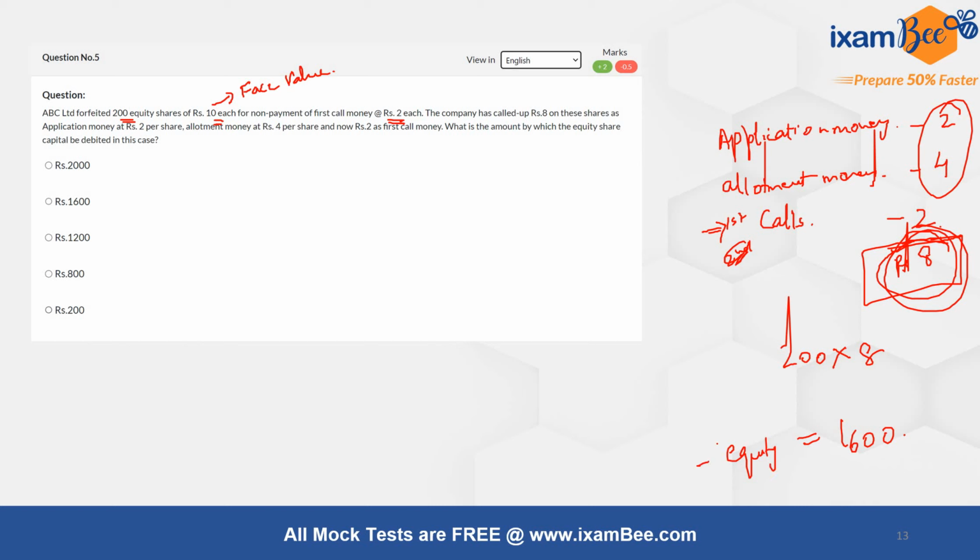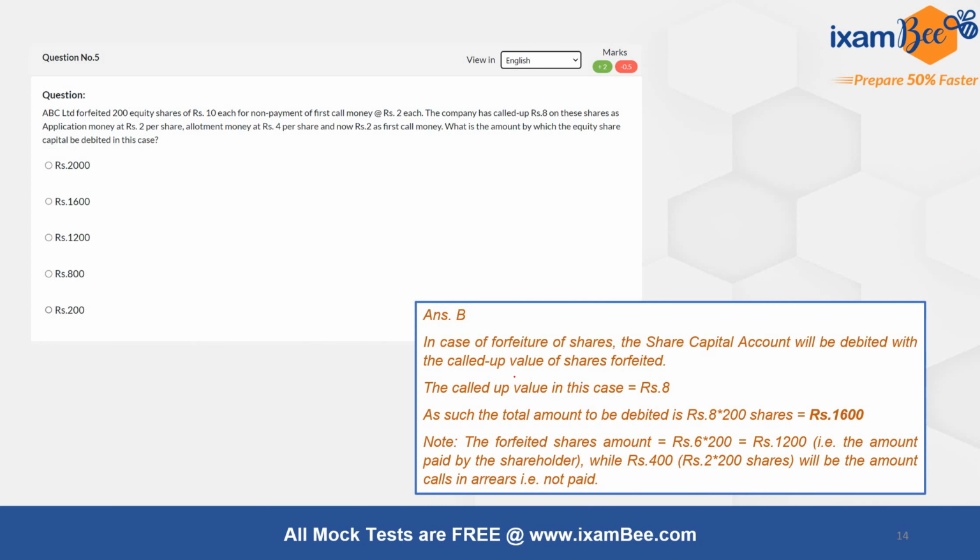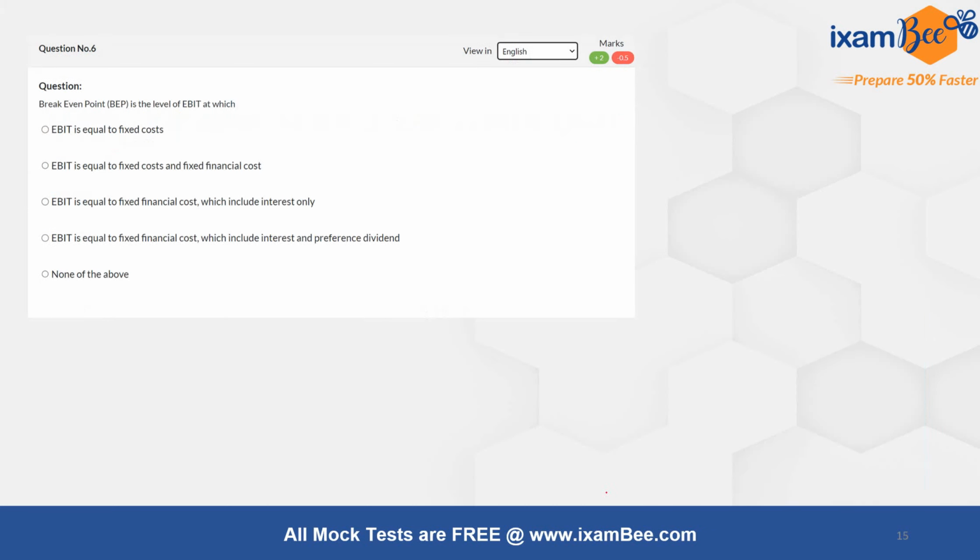How much amount have I forfeited? I have forfeited 6 rupees per share, which is 1200. And what about 2 rupees? 2 rupees per share is my arrears, that is 400 is my arrears. So that is exactly what my transaction becomes. The correct answer here is B. 1600 rupees is the amount by which the equity share capital will be debited. And as I said, forfeited shares will be 1200 and 400 becomes my calls in arrears, which is not paid.